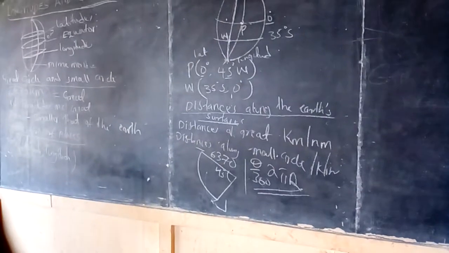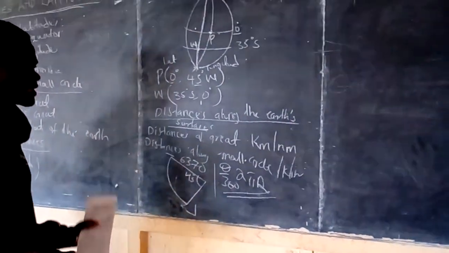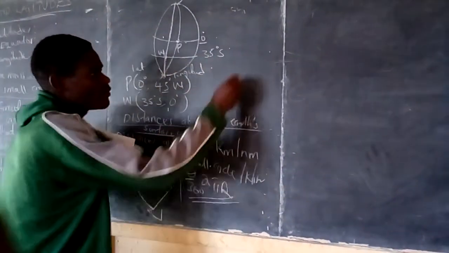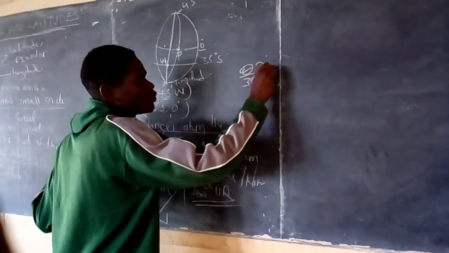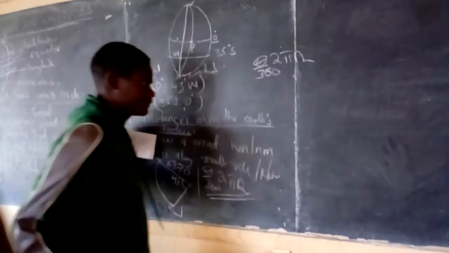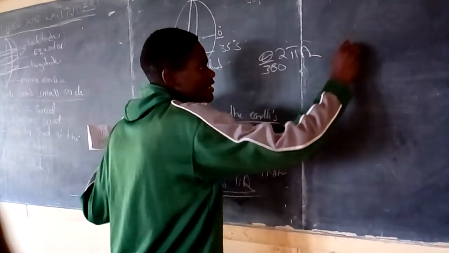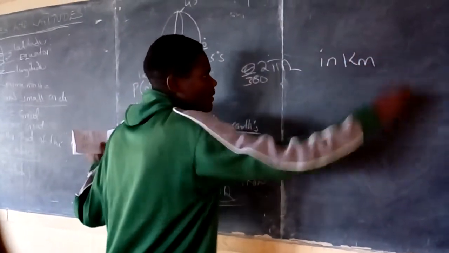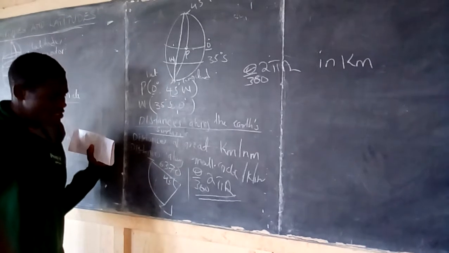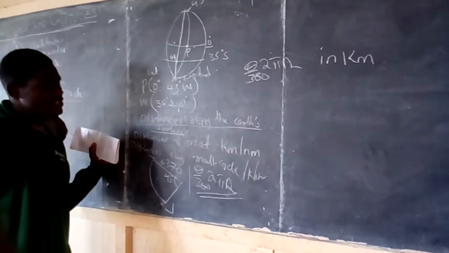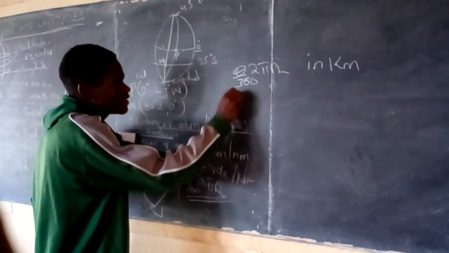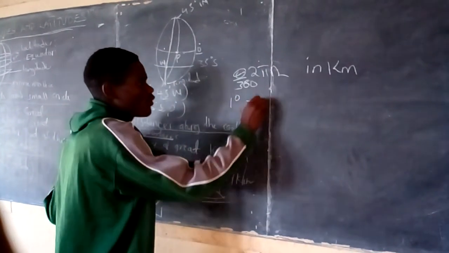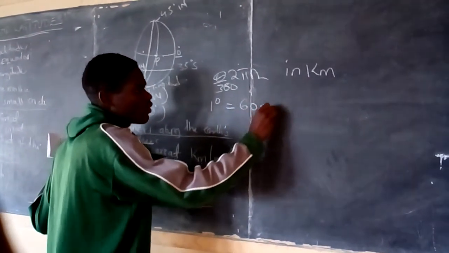Now that means the distances along the great circle are given by the formula theta over 360 times 2 pi r. That one is in kilometers. But it is also said that 1 degree is equal to 60 nautical miles.